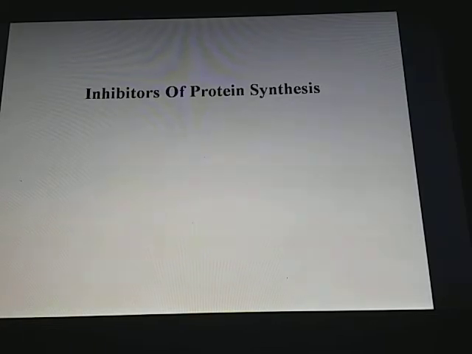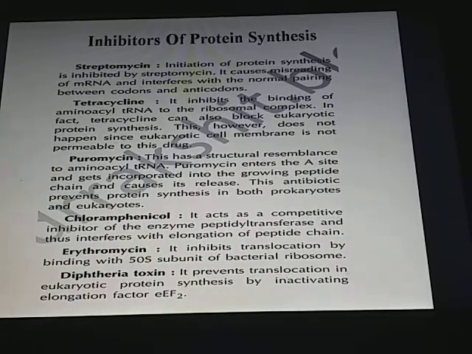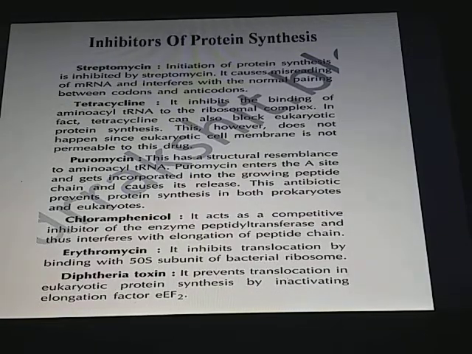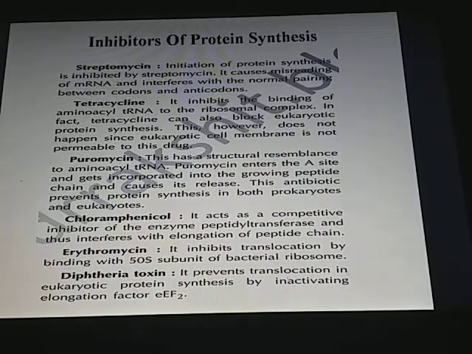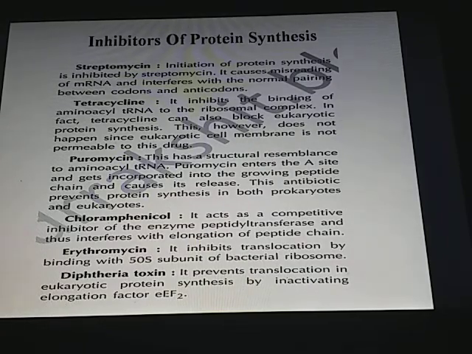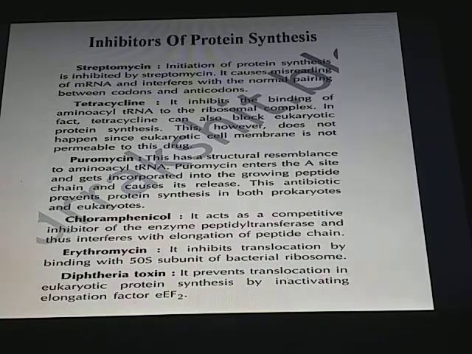Then inhibitors of protein synthesis. Inhibitors of protein synthesis are streptomycin, tetracycline, puromycin, chloramphenicol, erythromycin and diphtheria toxin. Streptomycin: initiation of protein synthesis is inhibited by streptomycin. It causes misreading of mRNA and interferes with the normal pairing between the codons and anticodons. Then tetracycline: it inhibits the binding of amino acyl tRNA to the ribosomal complex. In fact, tetracycline can also block eukaryotic protein synthesis, however, this does not happen since the eukaryotic cell membrane is not permeable to this drug.